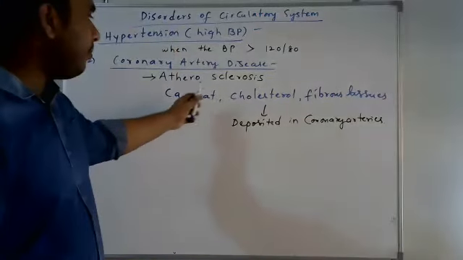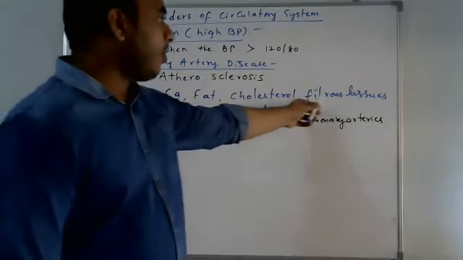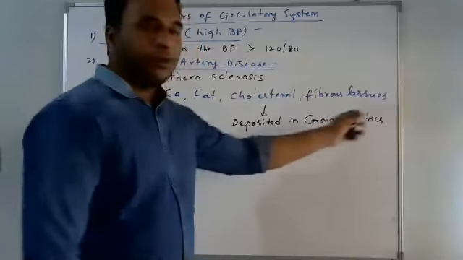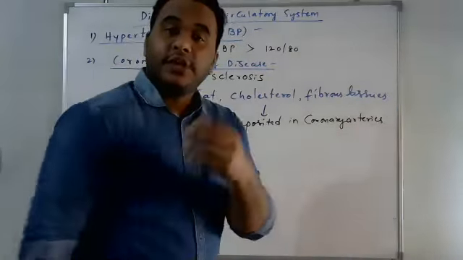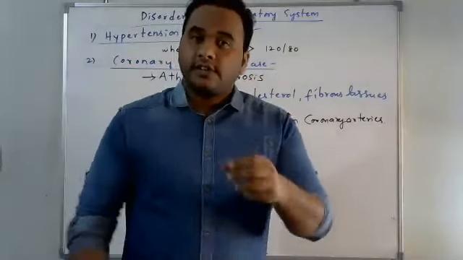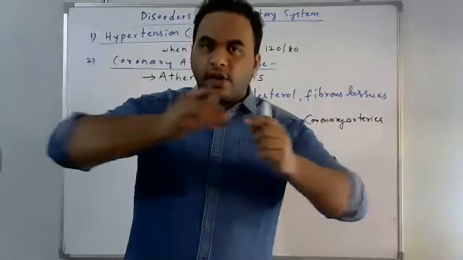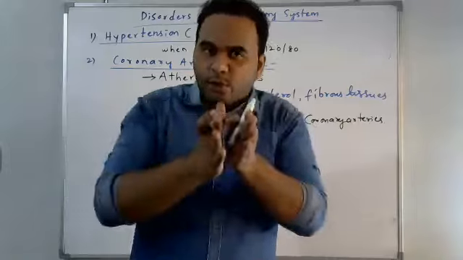The calcium, fat, cholesterol, fibrous tissues deposited in the coronary arteries make the lumen of the arteries narrow. The lumen means the space inside the artery.